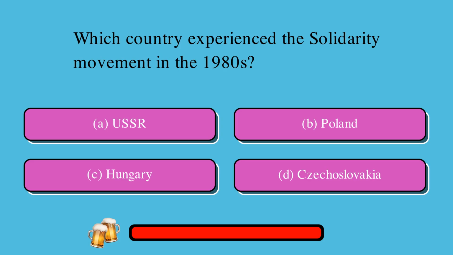Which country experienced the Solidarity movement in the 1980s? Is it A, USSR, or B, Poland, or C, Hungary, or D, Czechoslovakia? The correct answer is B, Poland.